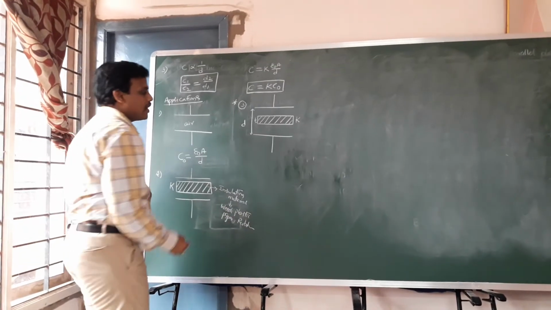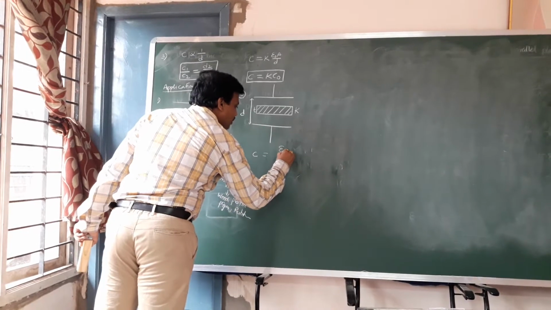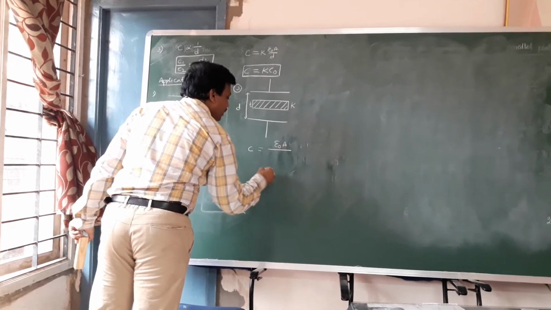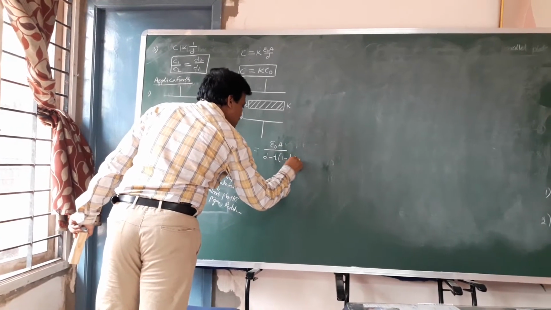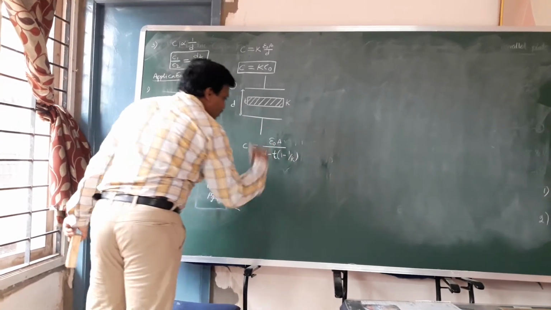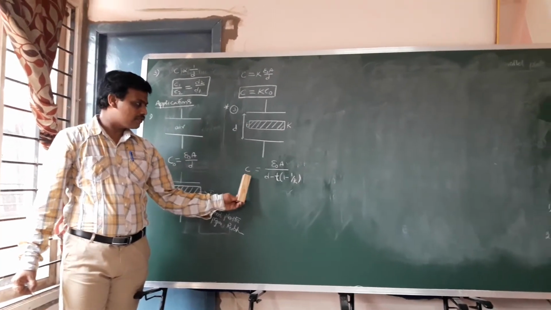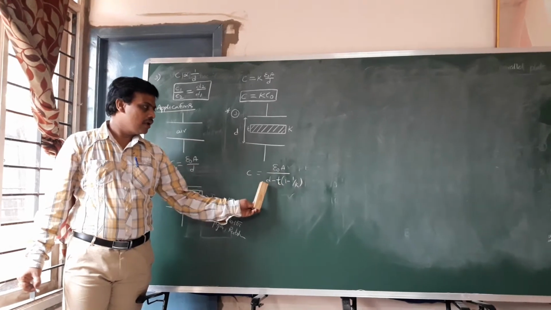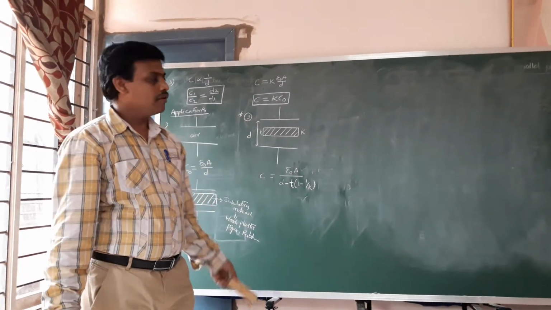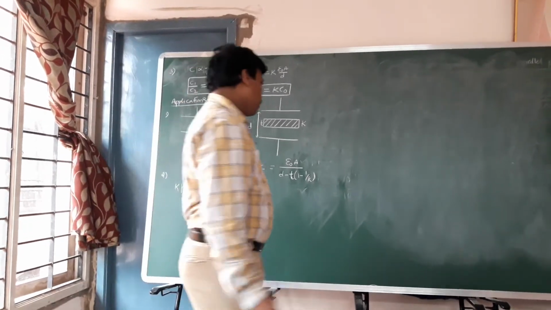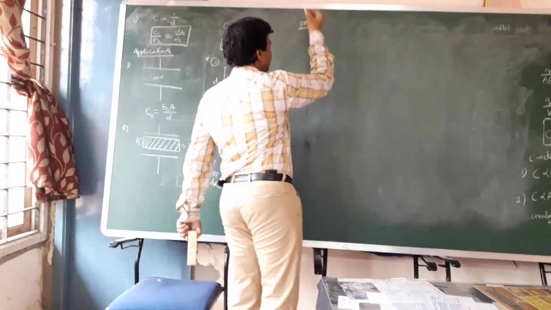Then the new capacitance C is equal to epsilon naught A by D minus T into 1 minus 1 by K. Directly, if you know the dielectric constant of the dielectric slab and its thickness, the capacitance value can be written as epsilon naught A by D minus T into 1 minus 1 by K, which is a very important application. So for this application, we also need the proof.